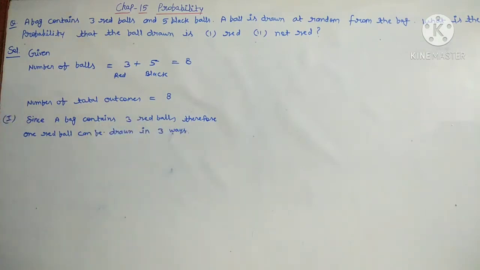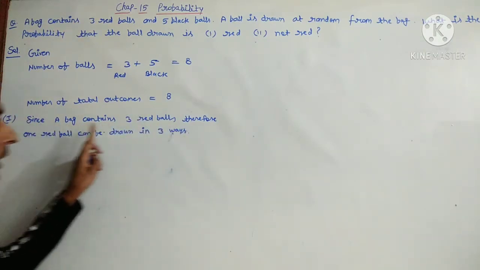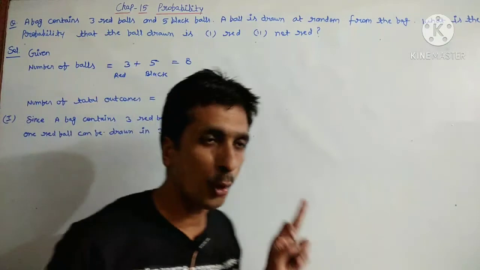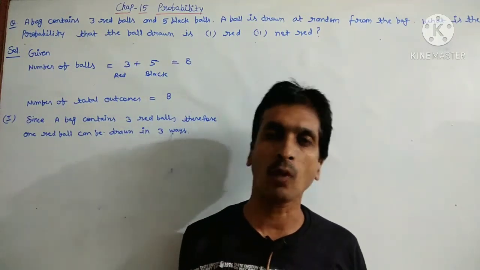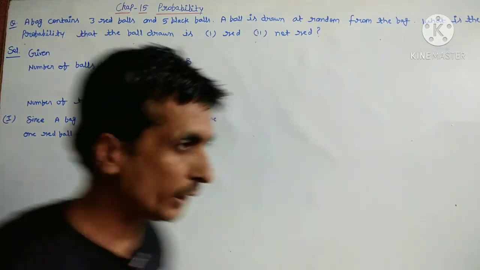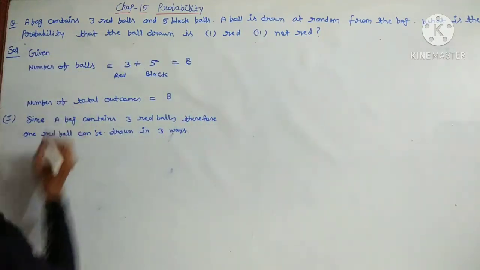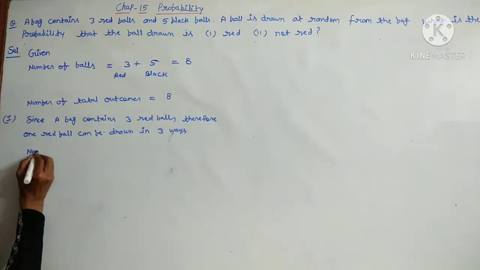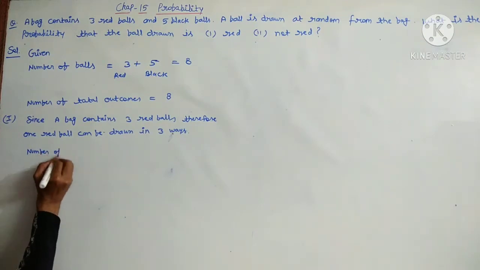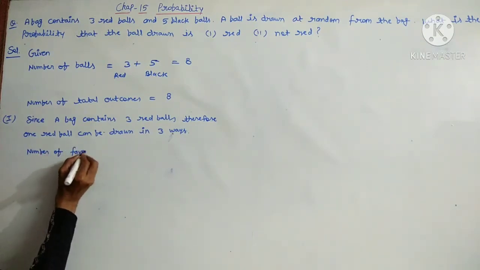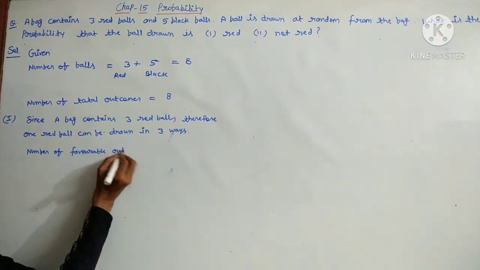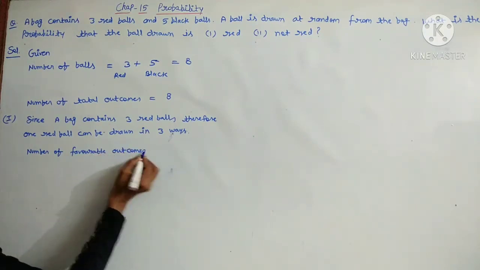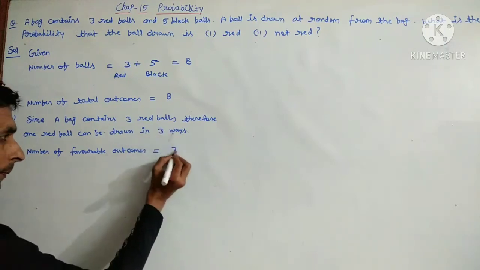Here, this line you can understand. Number of ways here is 3. So now you have to write number of favorable outcomes, here it is 3.